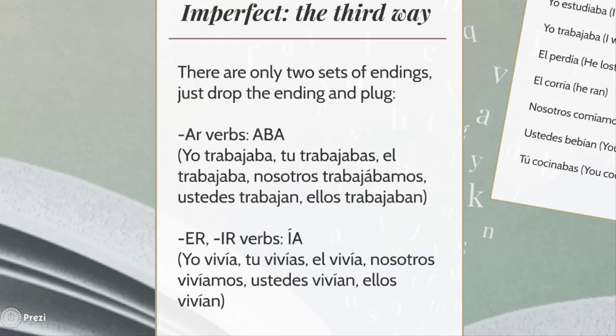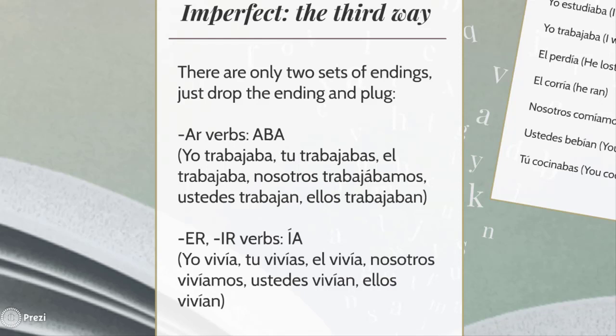As always, you have to take into consideration the original ending of the verb, ar, er, or ir. You have to drop that ending, and then plug in the right ending. In this case, aba for ar verbs, and ía for er and ir verbs.